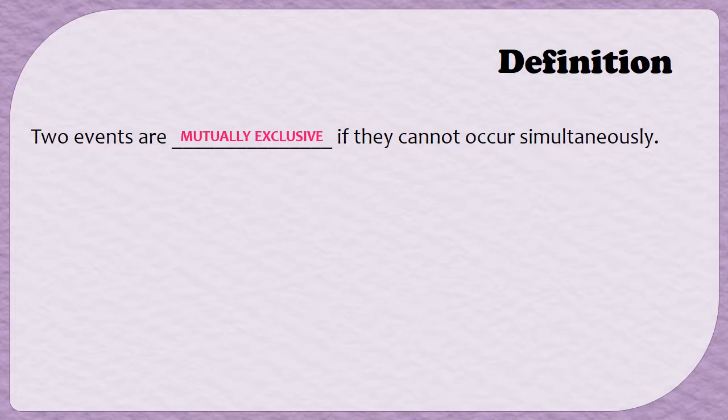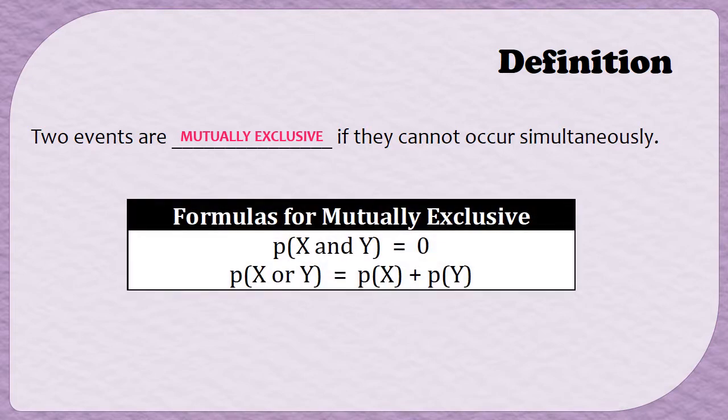Now, when we have mutually exclusive events, we can adjust our formulas a little bit. In particular, events that are mutually exclusive cannot happen at the same time. So the probability of them happening at the same time is 0. That's where that first equation comes from. The probability of x and y is always 0 for mutually exclusive events.